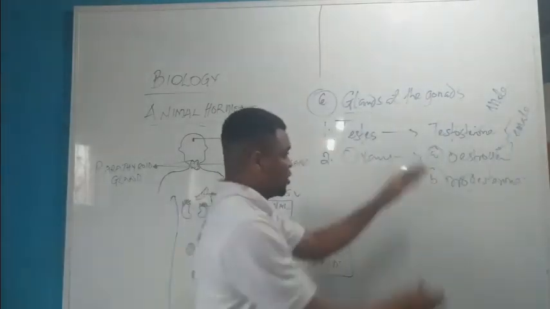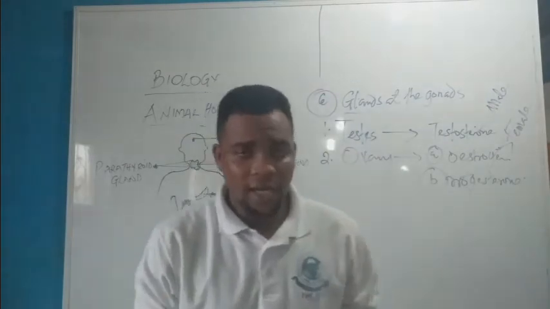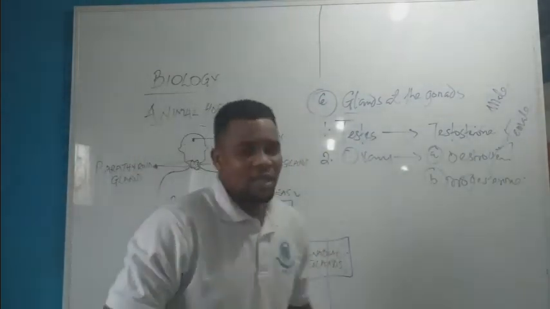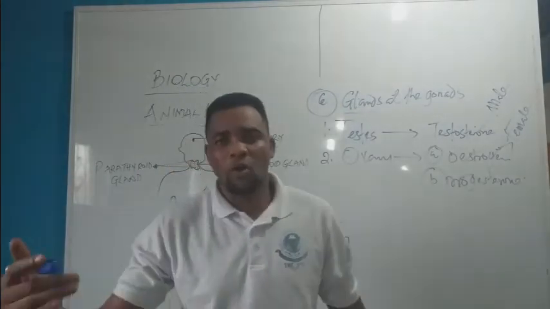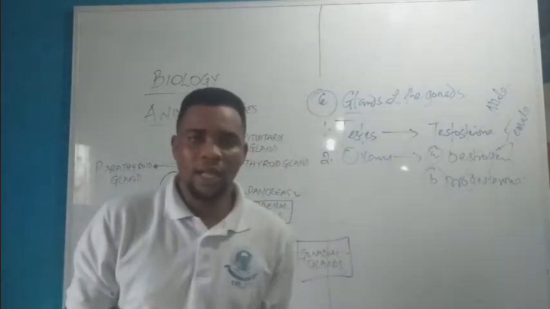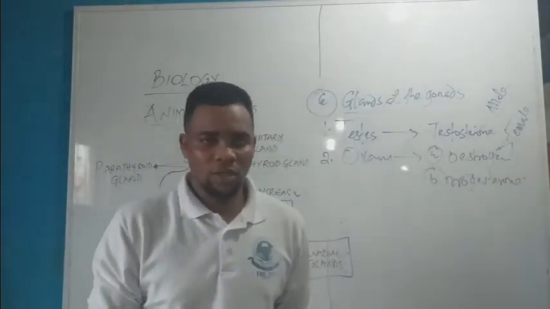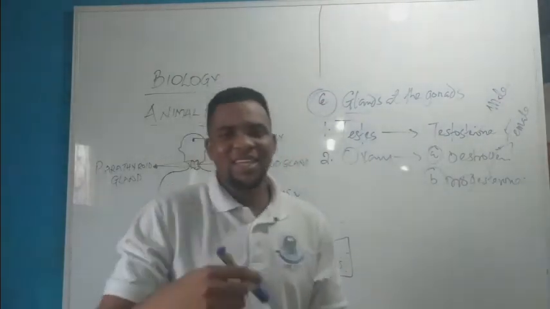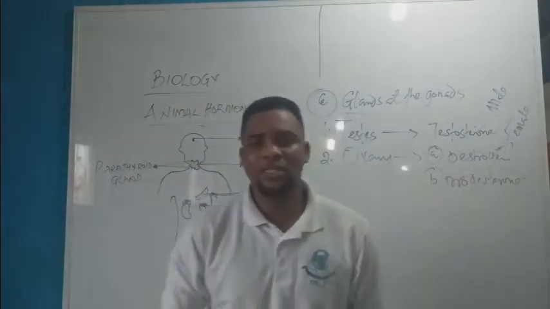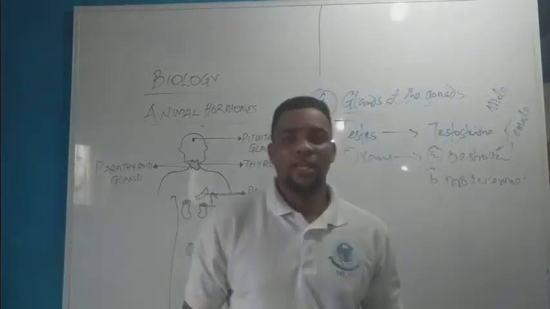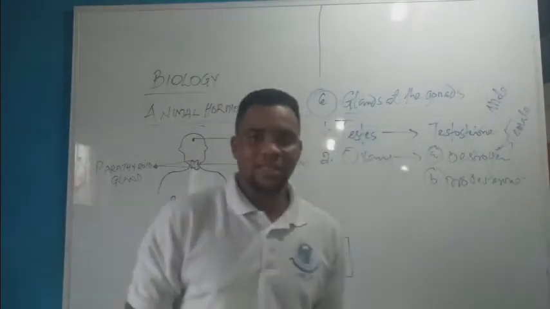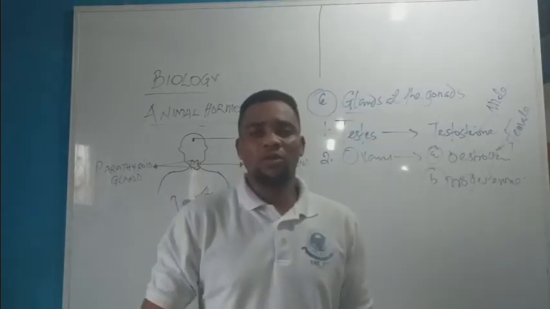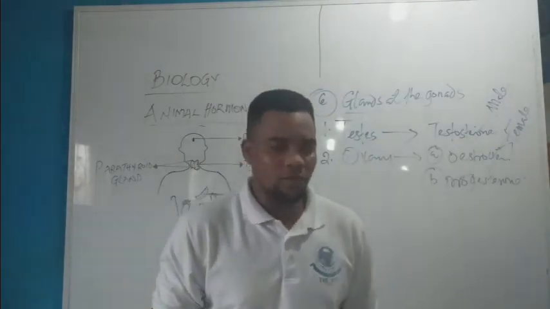The major function of these glands is that they can increase or reduce sexual urge, depending on the level of secretion within the body, and they help us to establish secondary sexual characters. Secondary sexual characters are characters that we exhibit at secondary stages of life.